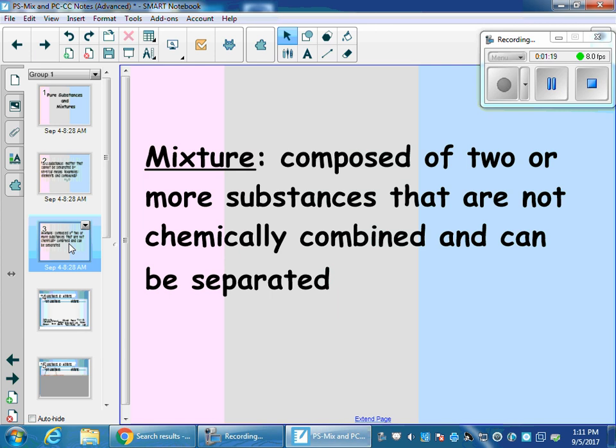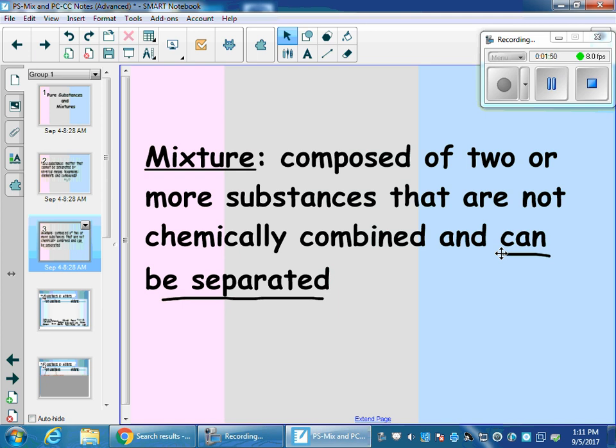Mixtures, on the other hand, are composed of two or more substances that are not chemically combined, and they can be separated. That is the key piece here. Can be separated. Some things that you might think of that are mixtures would be like salt water. If I put salt water on the stove, the water is going to evaporate and the salt will be left behind. I just separated my salt from my water. That is a mixture.